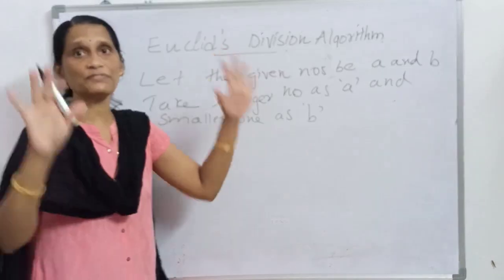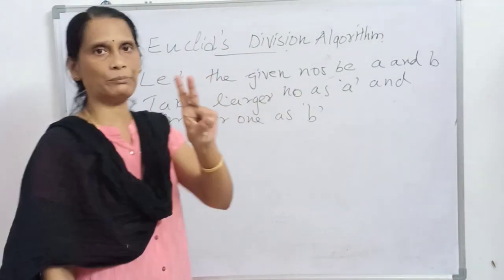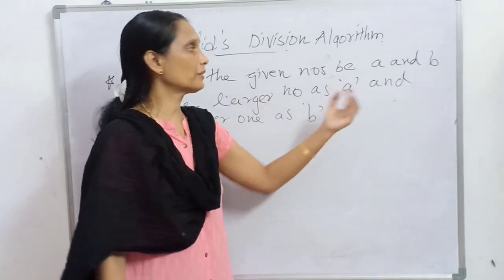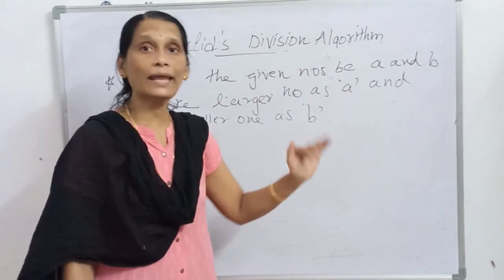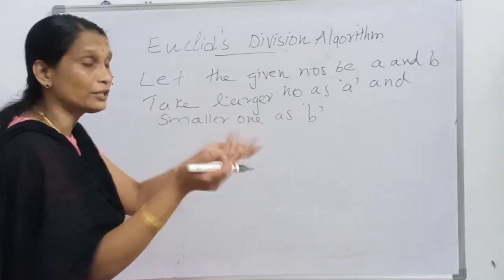Okay, this is the first thing we have to do. There are two numbers given, A and B. So take A as the bigger number and B as the smaller number. Then what you have to do?